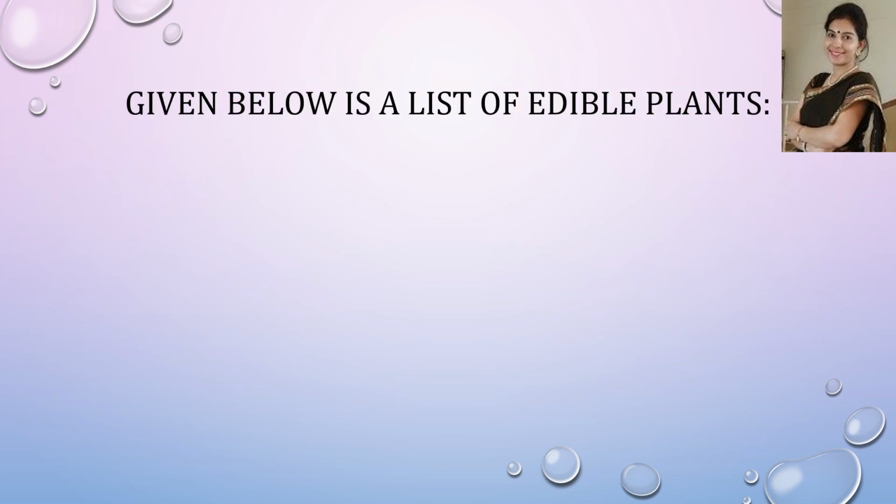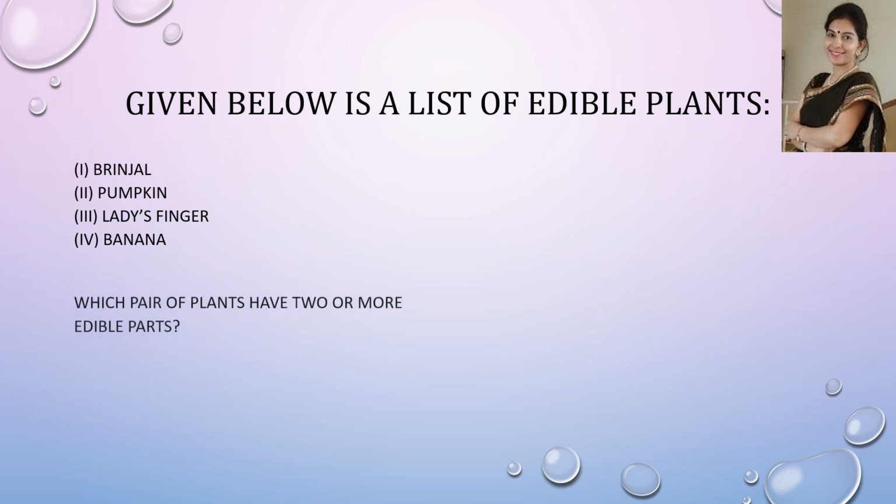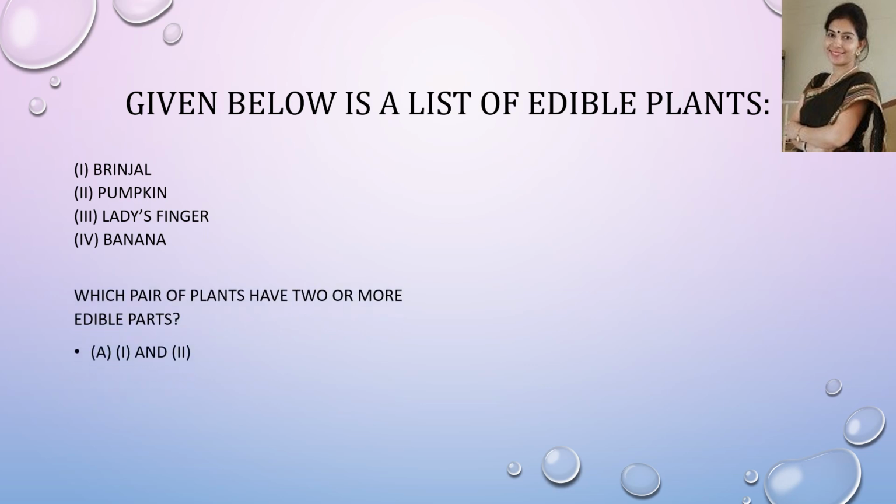Now the next question. Given below is a list of edible plants: brinjal, pumpkin, ladyfinger, banana. You have to tell which pair of plants have 2 or more edible parts. 1 and 2, 2 and 4, 3 and 4 or 1 and 4. The correct answer is 2 and 4, that is pumpkin and banana. We eat the flower and fruits of a pumpkin, and we eat the fruits, the flower and the stem of the banana plant.